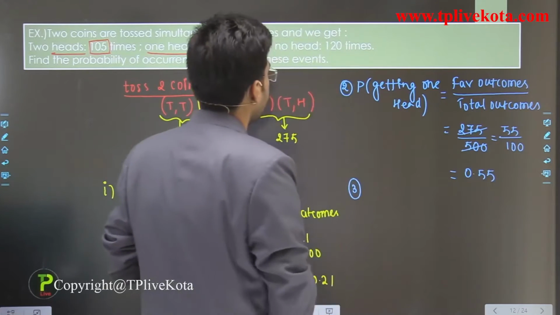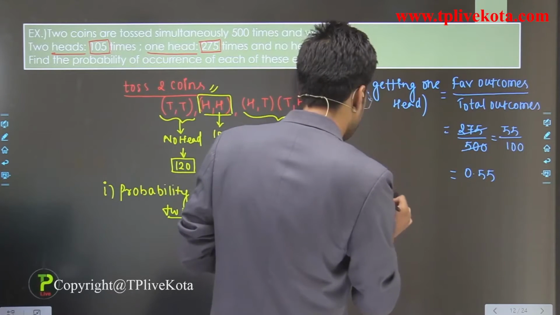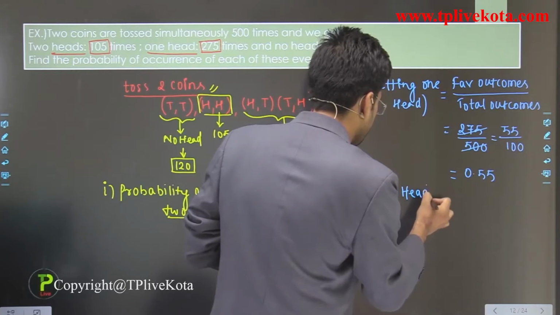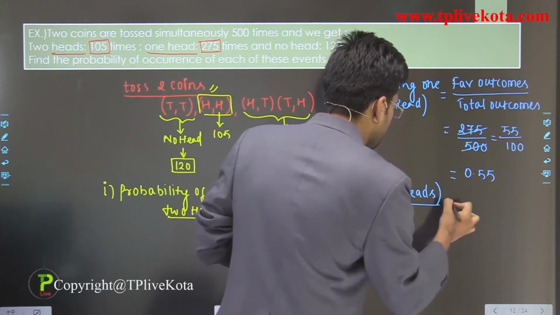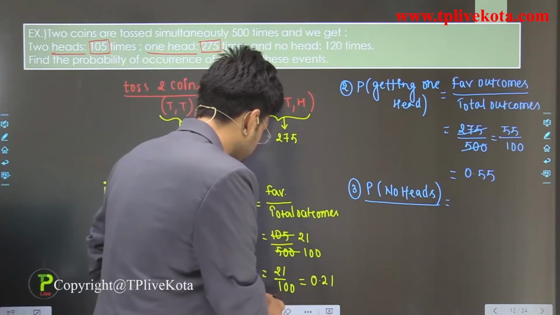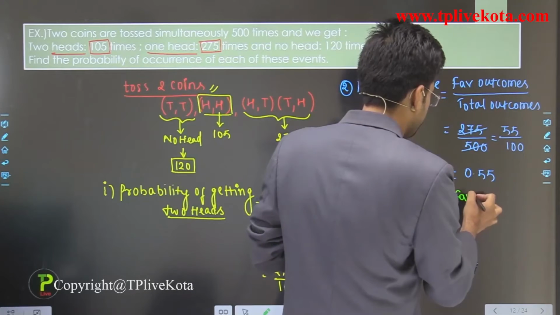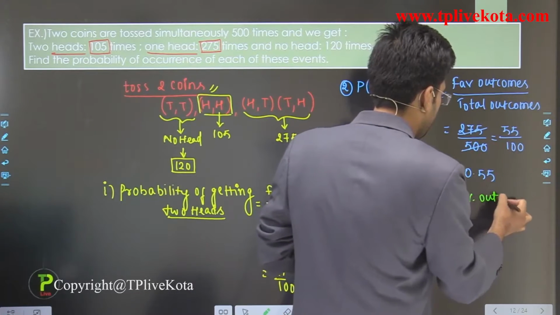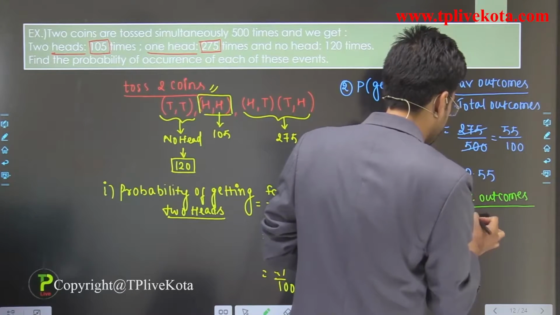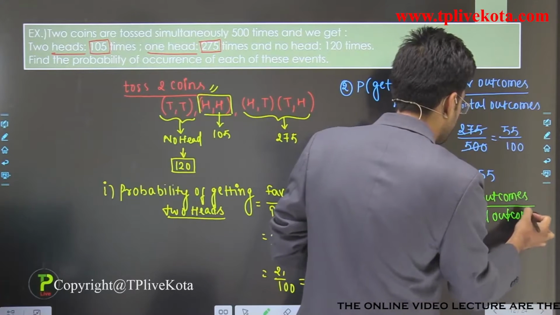Now the third is the probability of getting no heads. Again probability is favorable outcomes divided by total outcomes.